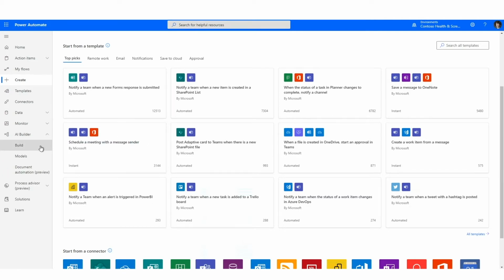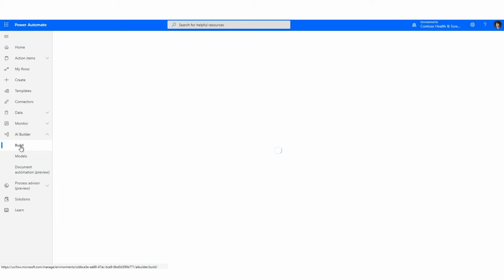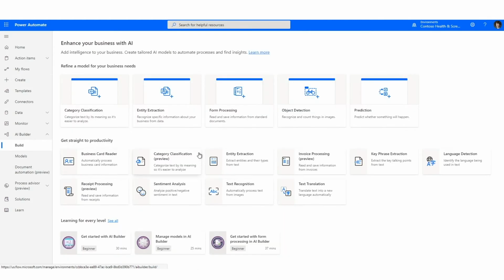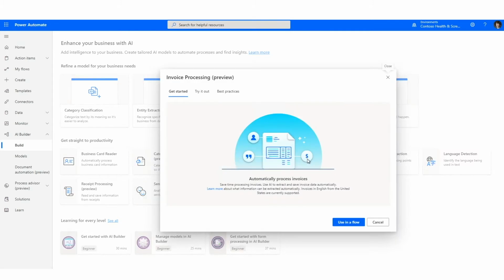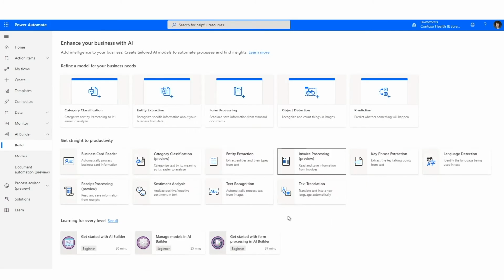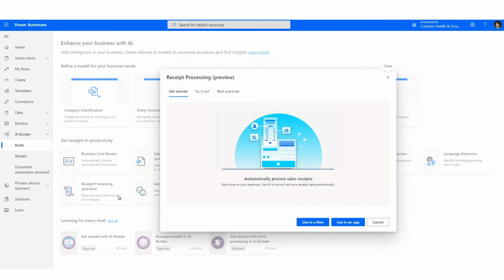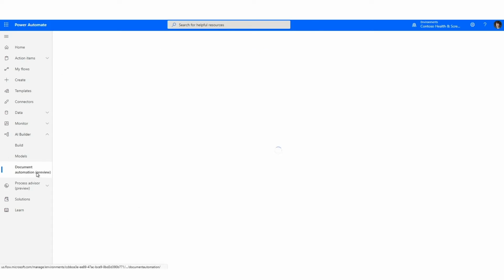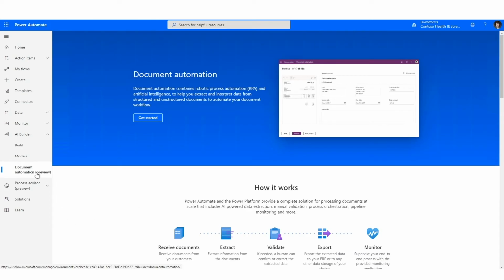Next, we have AI Builder, which is a great way to use artificial intelligence to extract information from data sources that you don't have a normal way to call an API to get from. For example, we have these pre-built models that are now available for things like invoice processing and receipt processing that can automatically extract the information from these and use them in your processes. One of the newest capabilities we have is called document automation.